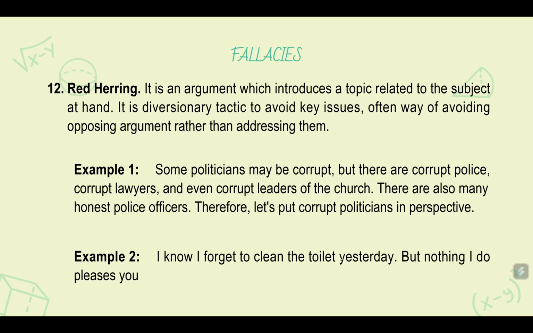Therefore, let's put corrupt politicians in perspective. Okay? This is a red herring. So, it finds a way to avoid the opposing argument rather than addressing them. So, it says let's put corrupt politicians in perspective. No, it means that we look at corrupt politicians in a different way.